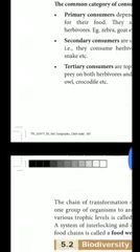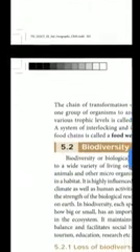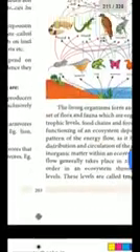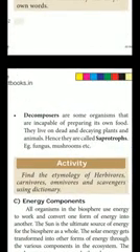Next one is the decomposer. The third component of ecosystem is the decomposers, some organisms that are incapable of preparing their own food. So they are unable to prepare their own food. They have to depend on others. They live on dead and decaying plants and animals. Hence they are called saprotrophs. For example, fungus, mushrooms, etc.